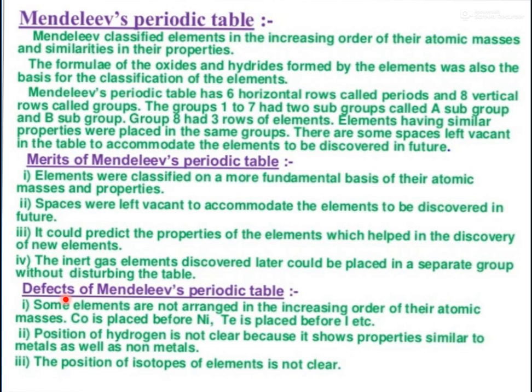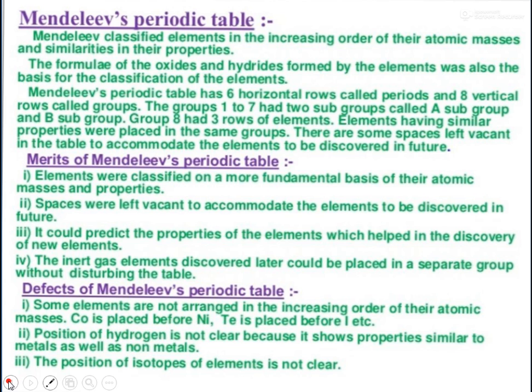But there were some defects also, and due to these defects, Mendeleev's periodic table was rejected. Some elements are not arranged in increasing order of their atomic masses, like cobalt is placed before nickel.